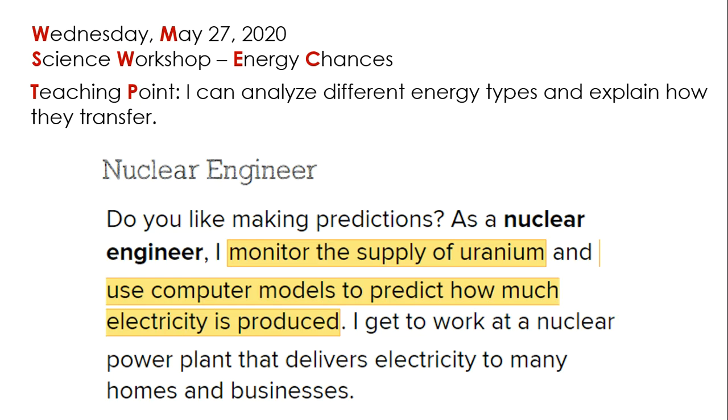And if we keep on reading, besides monitoring the supply of uranium, I use computer models to predict how much electricity is produced. So basically what we do here is use uranium to produce electricity. That electricity, you know, we usually use for factory and home purposes, right?